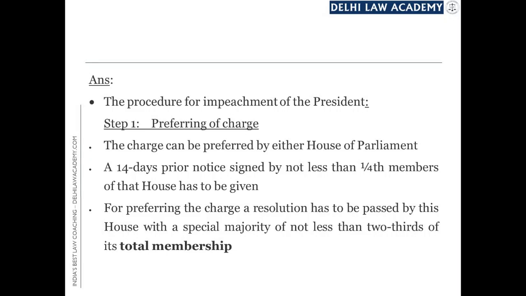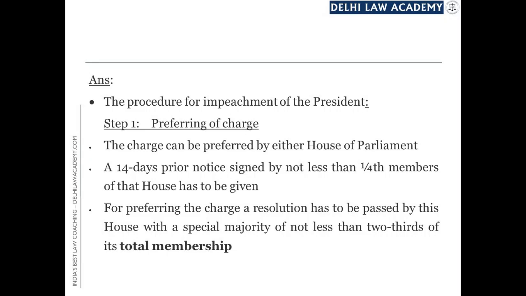We should be clear, as far as the ground of impeachment is concerned, there is only one ground, and that is violation of the Constitution. So if there is a charge of violation of the Constitution on the President, such a charge can be preferred against him, leveled against him by either House of Parliament.